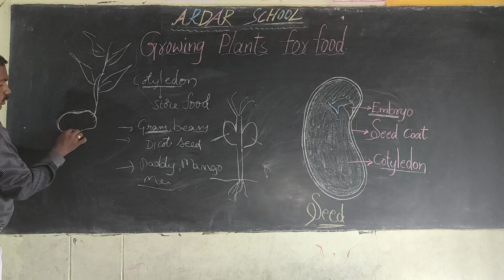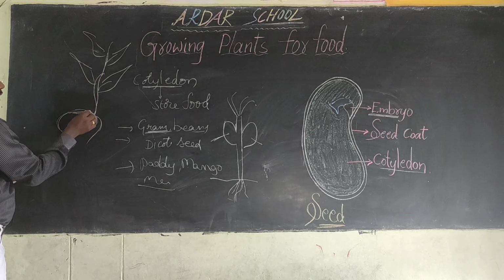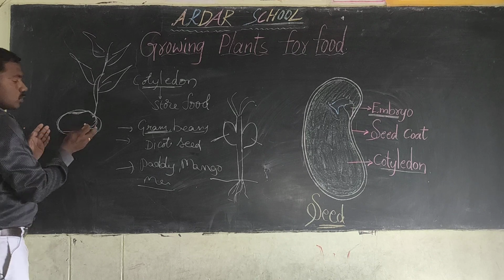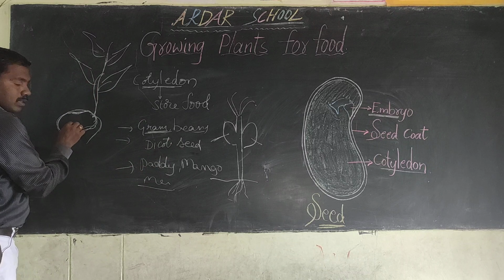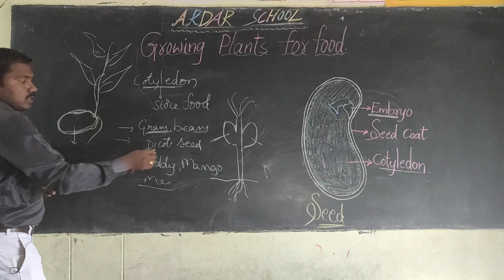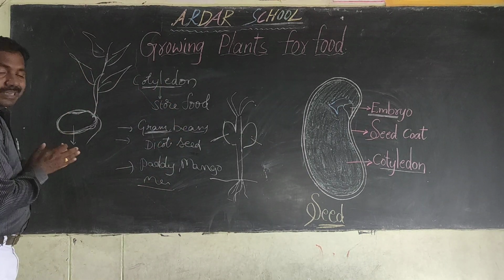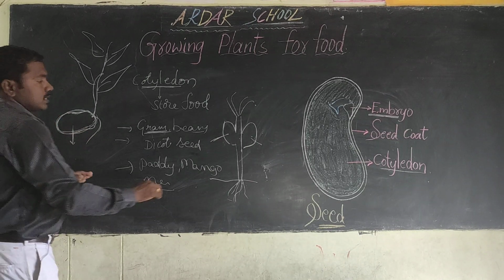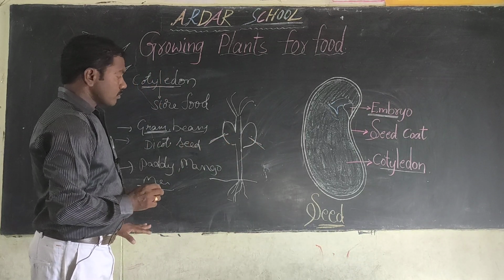Here only one cotyledon is there. So this is called the monocot plants. So here two types of plants are there. This is called the dicot plants. This is called the monocot. Monocot means only one cotyledon is present. Here the seed is divided into two parts, but here it is not divided. Only one part is there. This is called the monocot. It is called the dicot. Two cotyledons, dicot. Okay children.